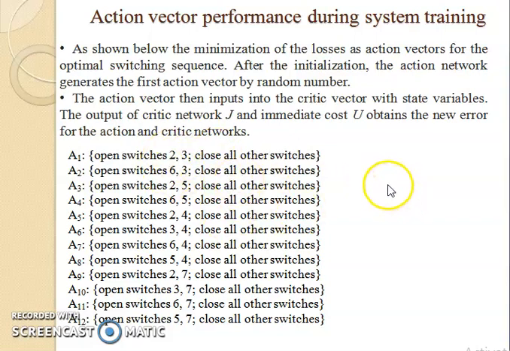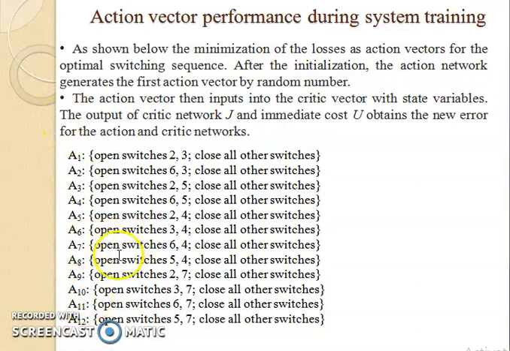After the initialization, the action network generates the first action vector by random number. Suppose for example, in action number 1, we are going to open the switches 2 and 3 and close all the remaining switches. In action number 2, we are going to open the switches 6 and 3, close all other switches. In action number 3, open the switches 2 and 5, close all other switches. Like this, we are trying to do different actions. This is called the action vector.